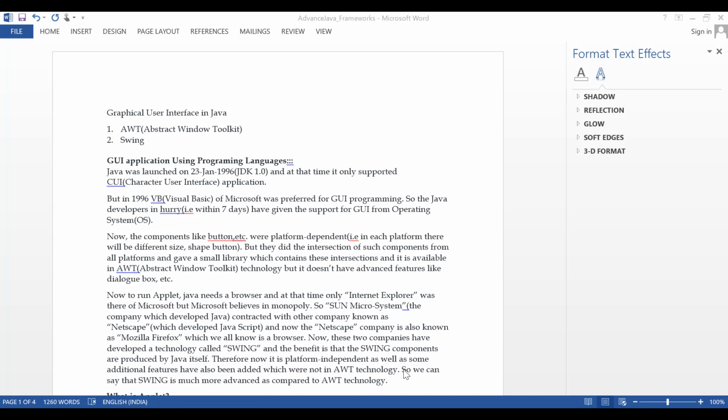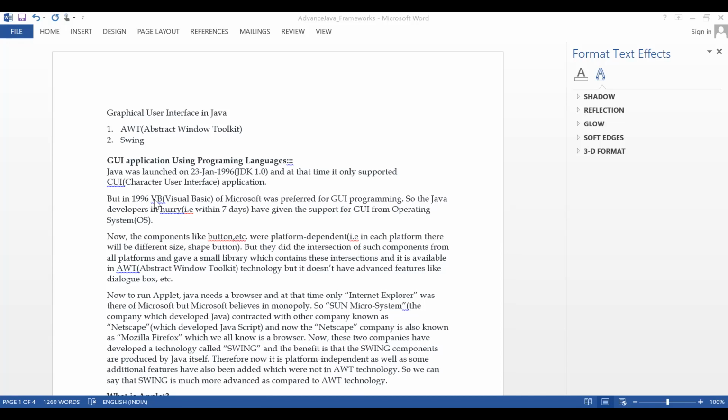Guys, is my voice audible? You just unmute yourselves. Yes, sir. Yes, you are able to see only console outputs. You are not able to see any graphical user interface.